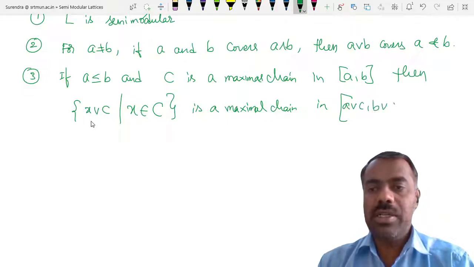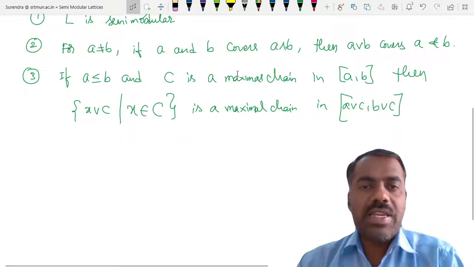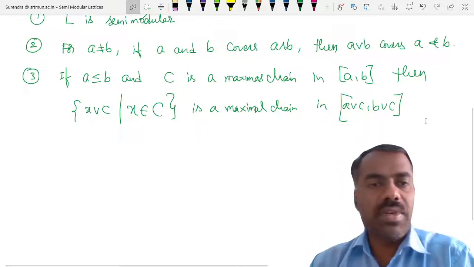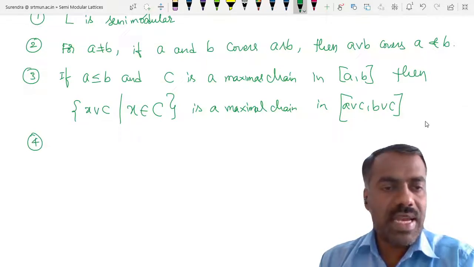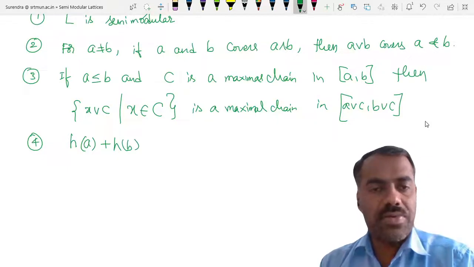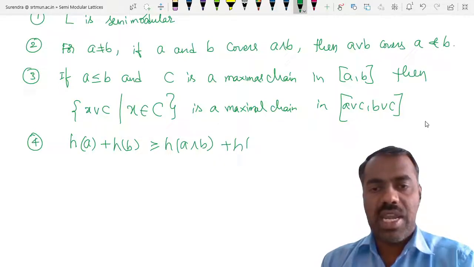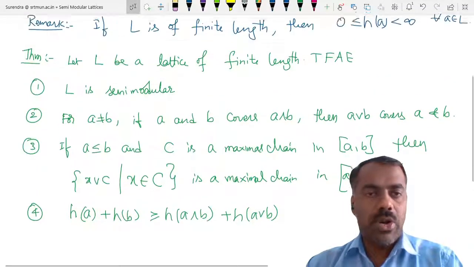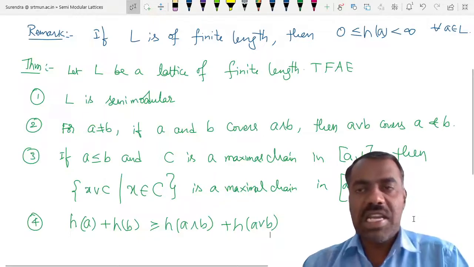A join C comma B join C. That means by joining C to every element in that chain, you get a maximal chain in A join C, B join C. Okay, and it is also equivalent to saying that the heights of A and B for any two elements, h of A plus h of B, is always bigger than or equal to h of meet plus h of join. Okay, so this is the characterization of semi-modular. If any one of them is true, then all of them are true. Is the statement clear? Do you have any doubt?